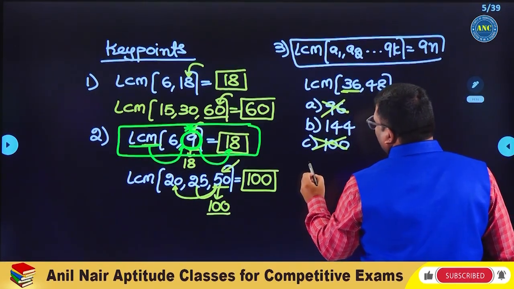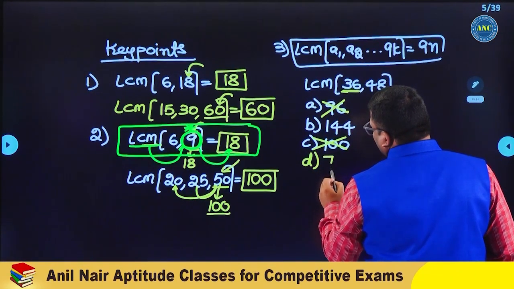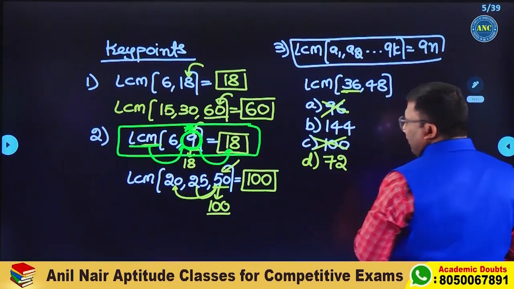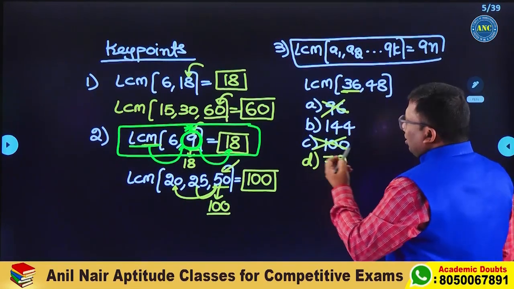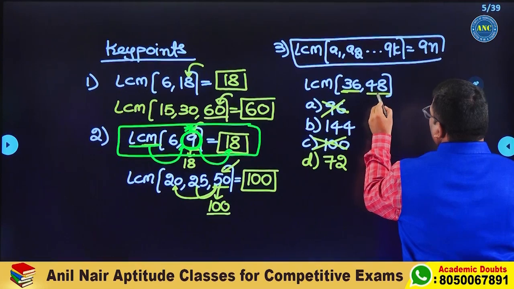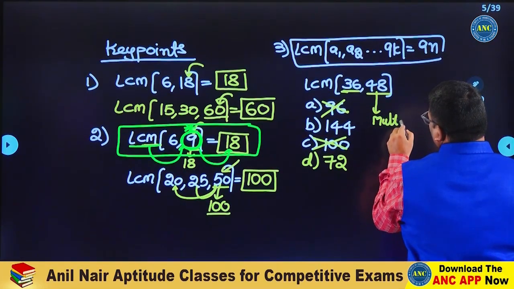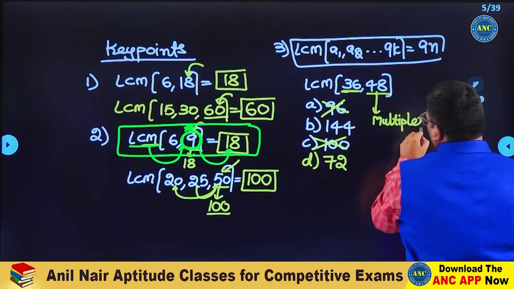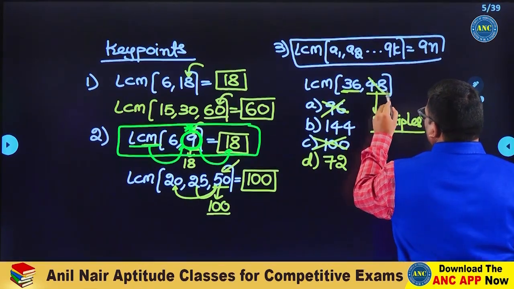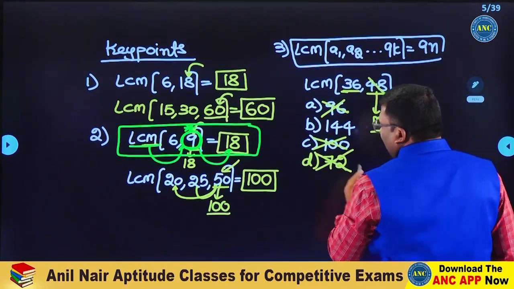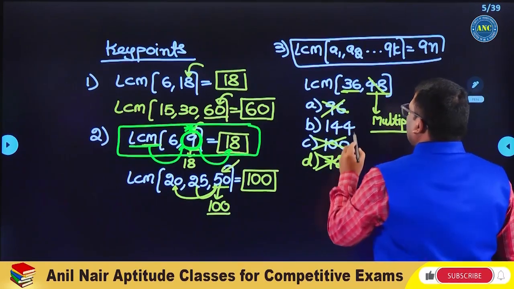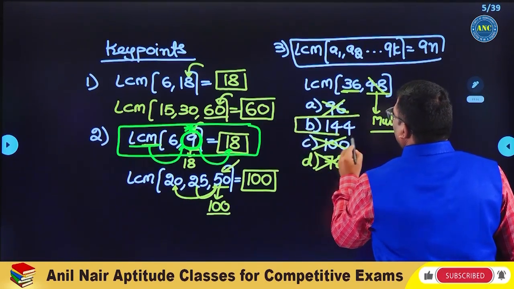Suppose a smart student might ask me a doubt. Sir, what if it is 72? I told you LCM will always be the largest number or its multiples. Is 72 a multiple of 48? No. 48 twos are 96. So the obvious answer will be 144.